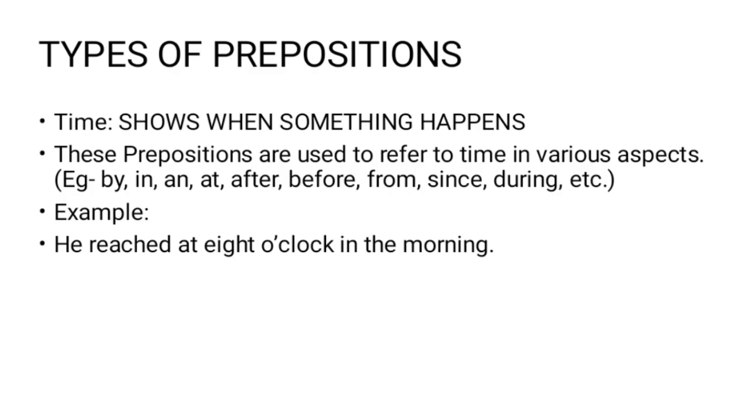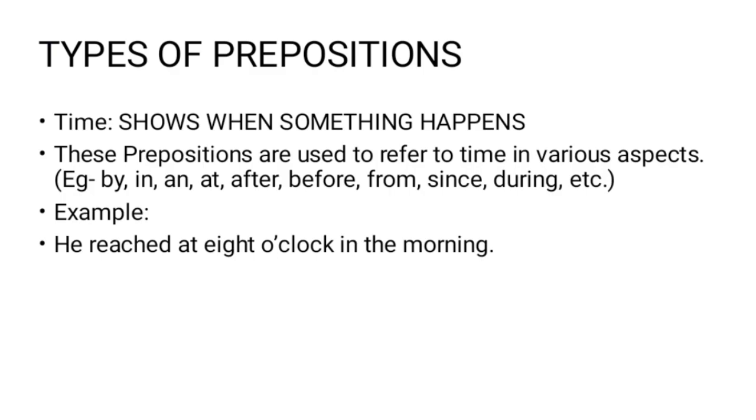So students, we are going to talk about types of preposition. The first type is time. Time shows when things happen. All of us know what time is. So in prepositions, time shows when something happened. These prepositions are used to refer to time in various aspects. Examples: by, in, at, after, before, from, since, during.